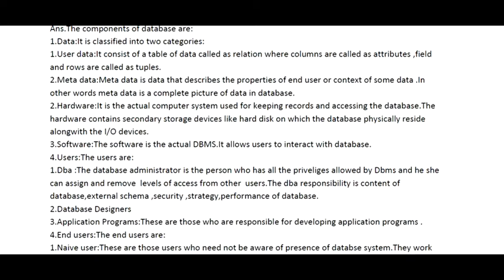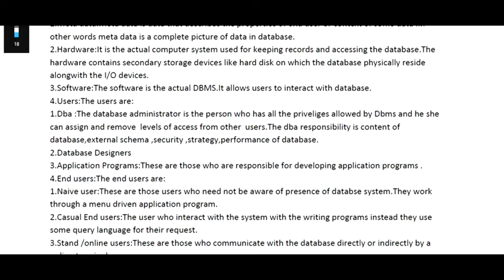Then we have the second kind of data, that is the metadata. Metadata is data that describes the properties of the end user data. Basically it will tell us the type of property. For example, if we have defined the top heading of the table as student name, it will tell us that this particular column holds the student name. Then we have the schema. The schema is the structure of the table, and it tells us what type of table it is.